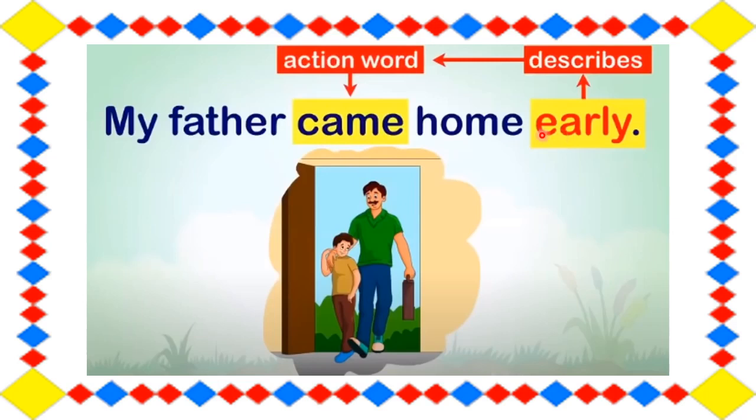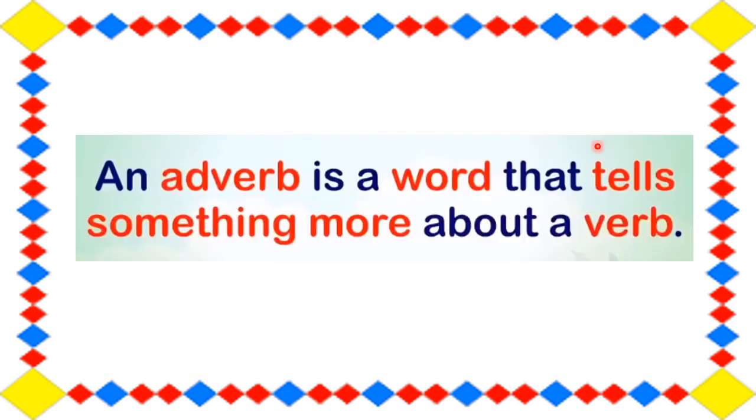Verb. And early describes the action word. That is, my father came home early. So students, an adverb is a word that tells something more about a verb. So today we are going to learn about adverbs. So remember, an adverb is a word that tells something more about a verb.